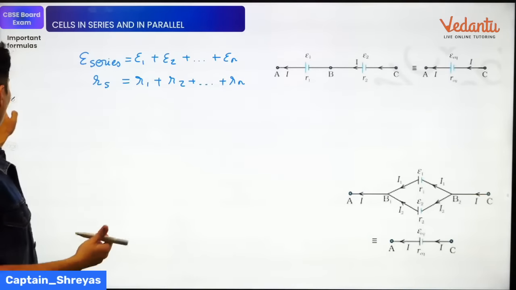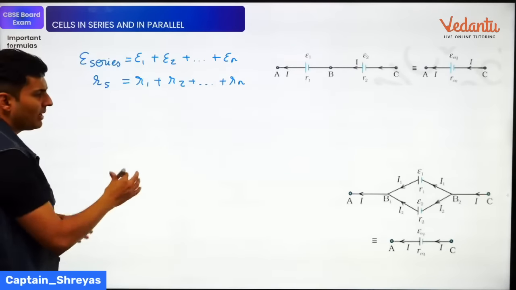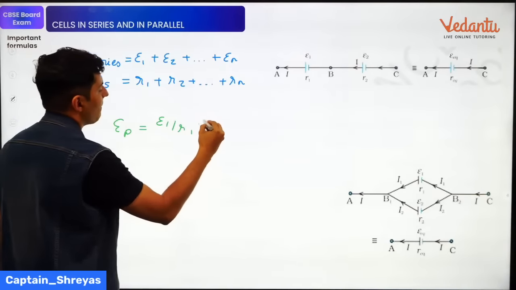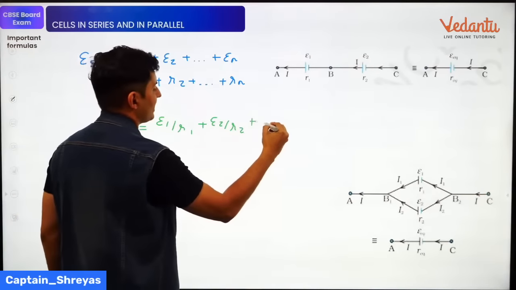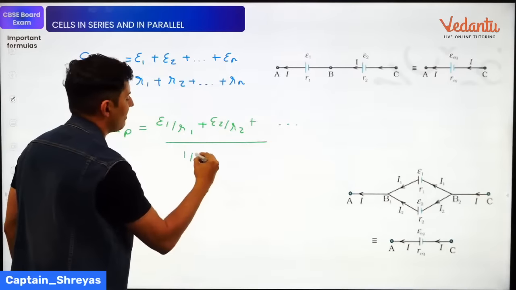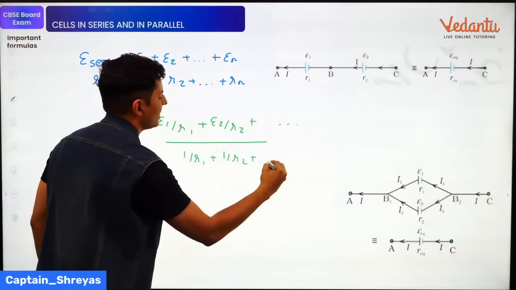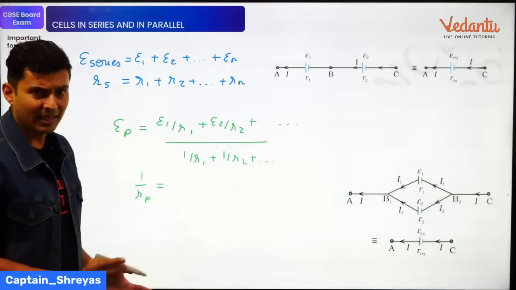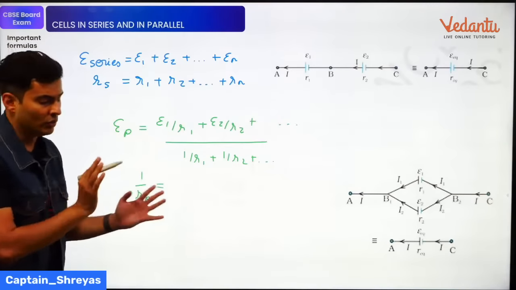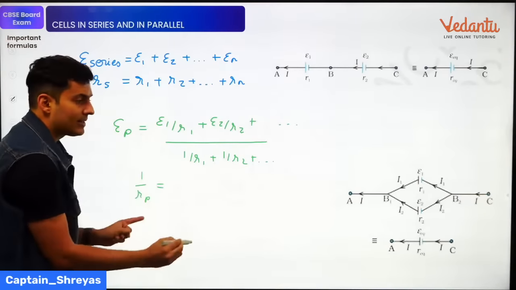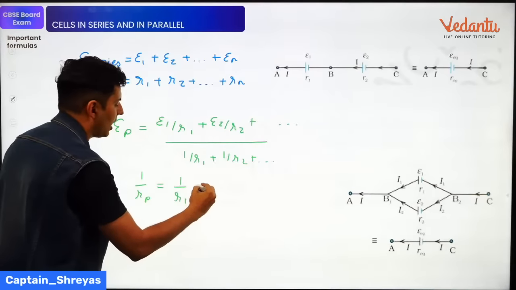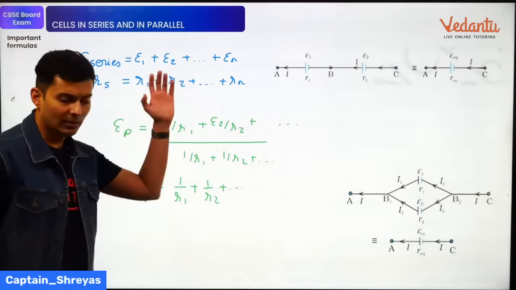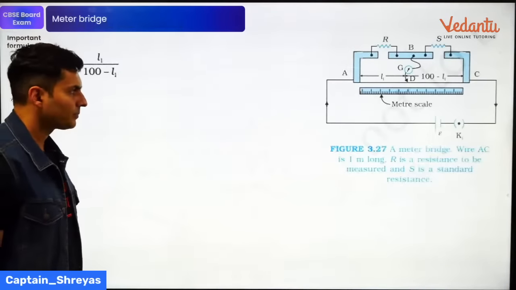Same way, over here, you should remember that when it is in parallel, then the equivalent EMF will be given by E1 by r1 plus E2 by r2 plus so on and so forth, whole thing divided by 1 by r1 plus 1 by r2. This is the formula. I'm just giving it to you. I know most of this will be deleted, but in case it comes as a case study, you need to know it. So the equivalent internal resistance in parallel, same formula, guys, 1 by r1 plus 1 by r2, and so on and so forth till the last term. So this is the formula for series and parallel cells.